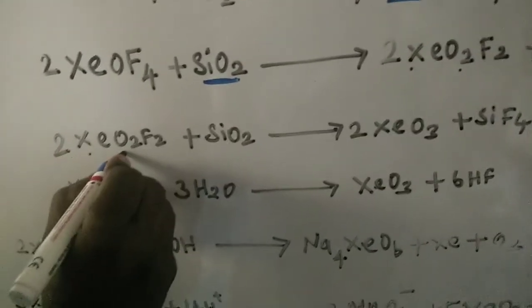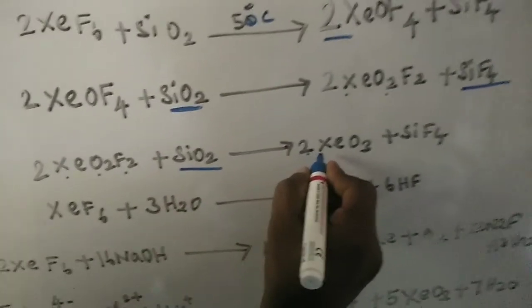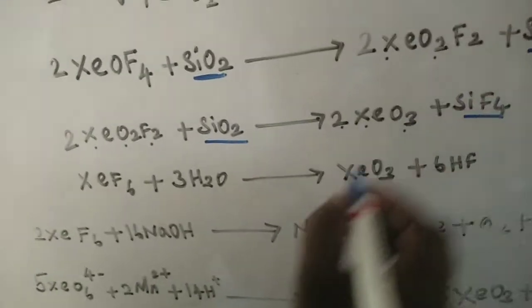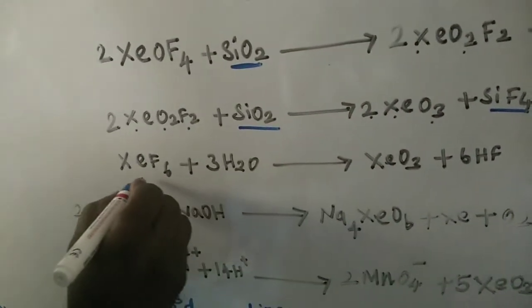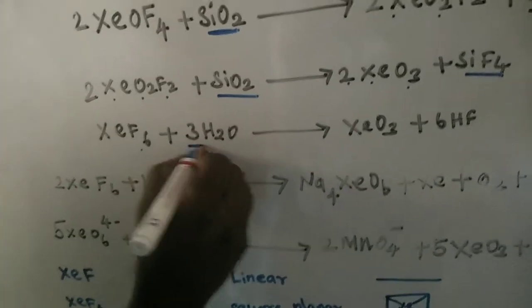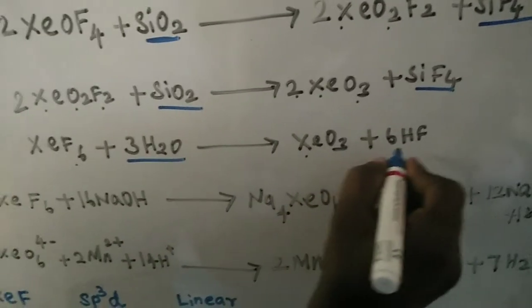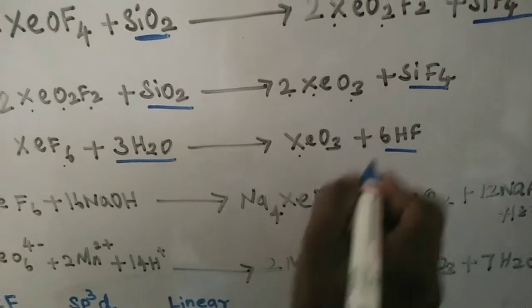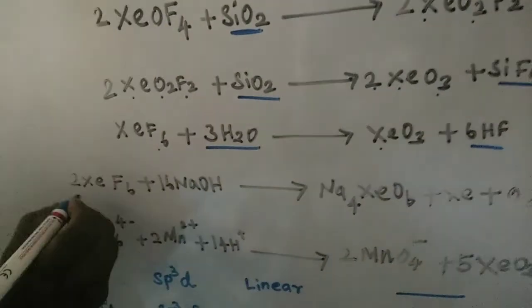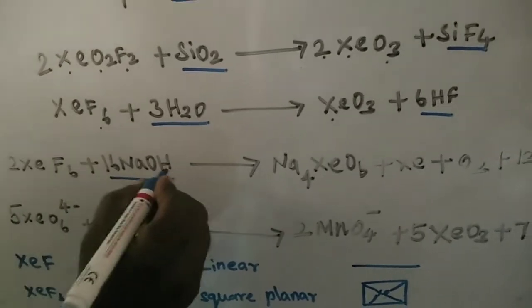Xenon difluoride treated with silicon dioxide gives xenon trioxide and silicon tetrafluoride. Xenon hexafluoride undergoes a hydrolysis reaction to give xenon trioxide and 6 moles of hydrogen fluoride.